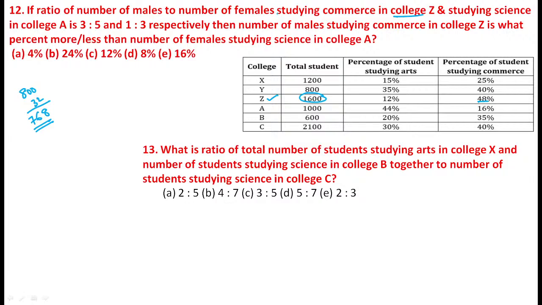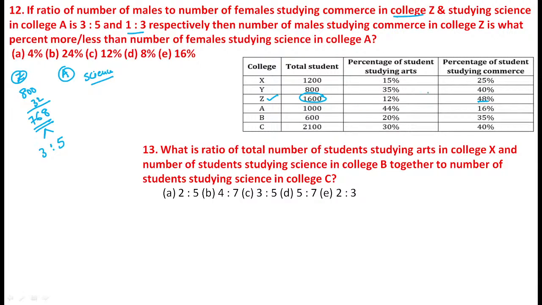So the ratio of the number of males to the number of females studying in commerce in college Z, and studying in science in college A, is 3 is to 5. Again, science: you just focus on science. The college related is A, and this is college Z, and the information is commerce.